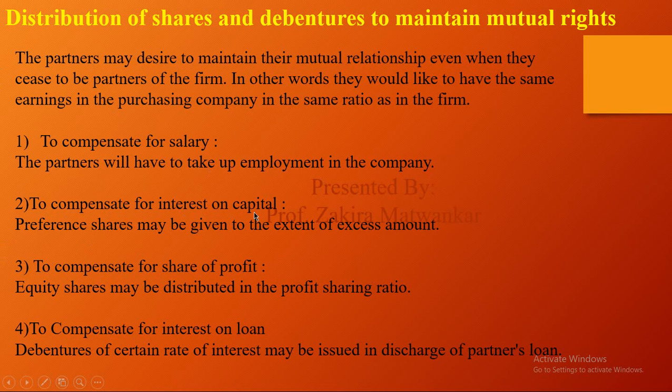To compensate for the interest on capital, if I am getting interest on capital, of course preference shares will be issued to them and they will get dividends on them. Then to compensate for share of profit, if partners get a share of profit, then equity shares have to be issued by the limited company to the partners, in the profit sharing ratio.